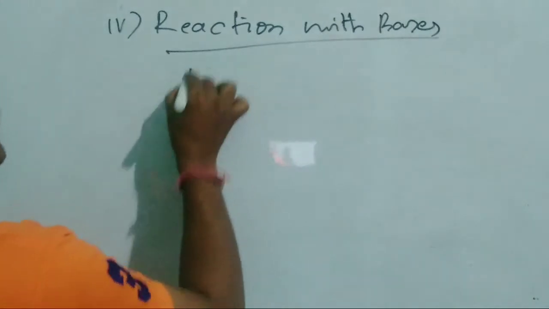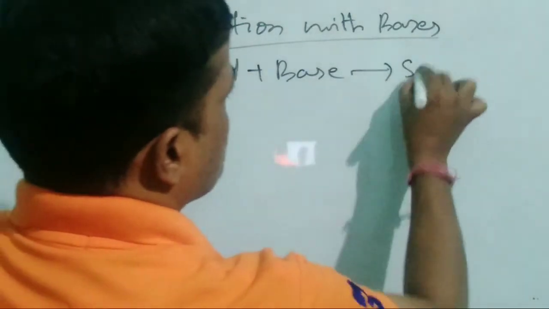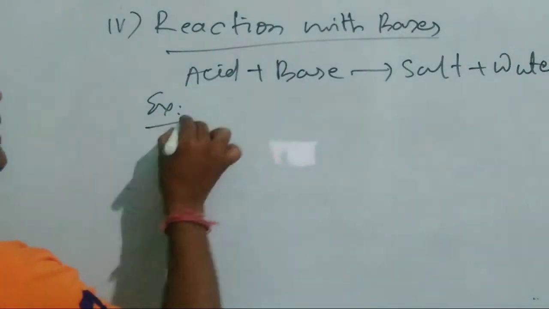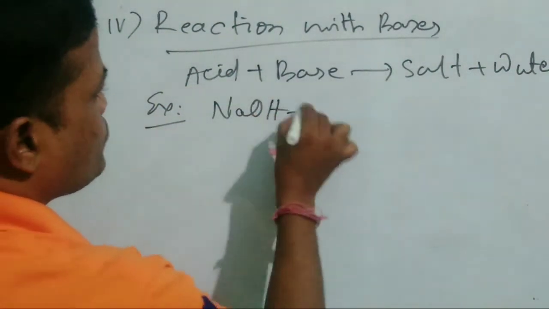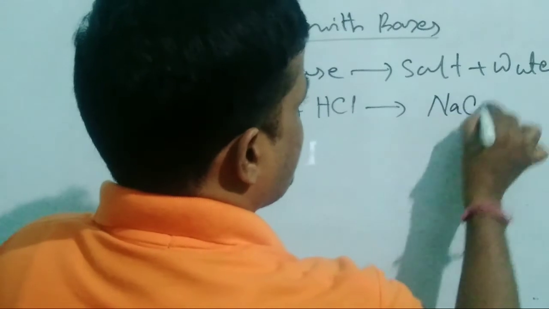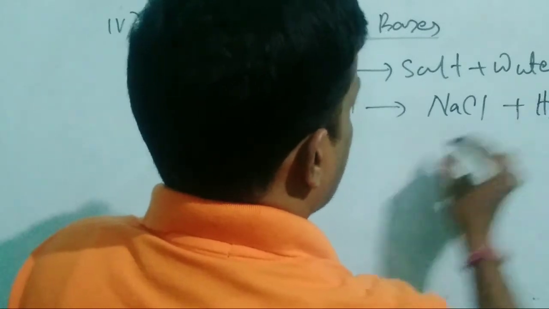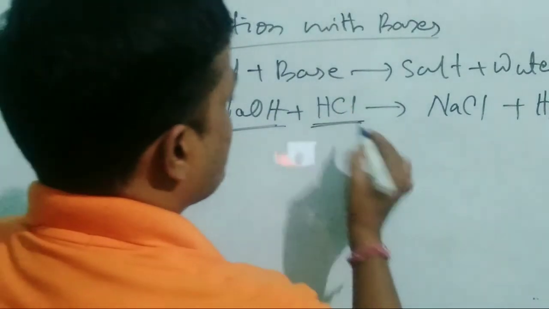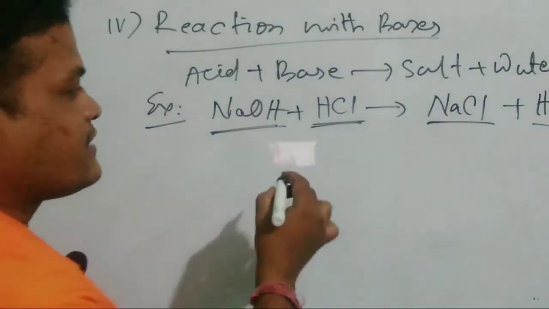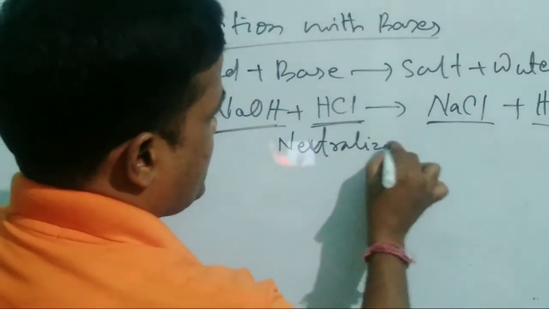So acid plus base equals salt plus water. We can say for example, caustic soda reacts with HCl producing what, sodium chloride, the common salt, plus water. So sodium hydroxide reacts with HCl producing NaCl plus water. This is called a neutralization reaction.